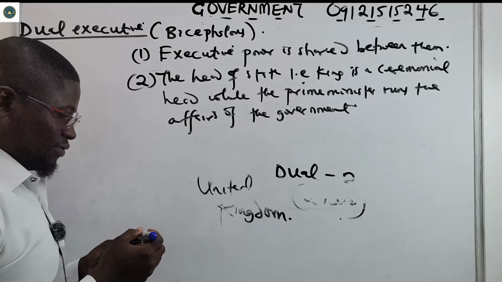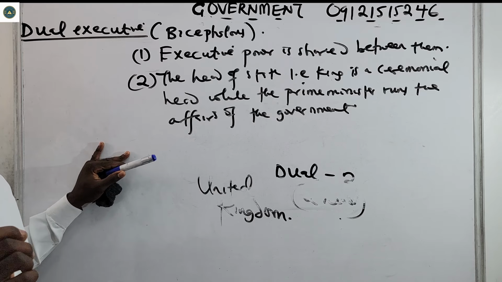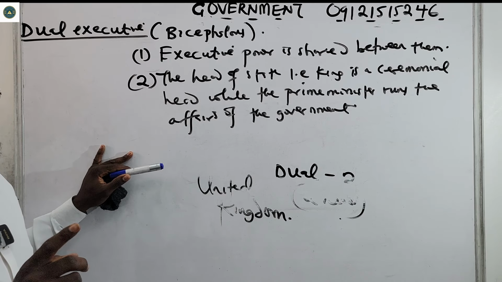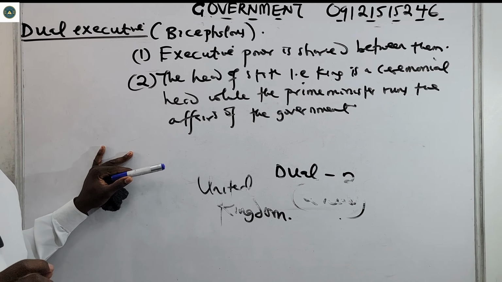All right, please take note of that. Okay, so the head of state is what? Which is now the king. All right, it's a ceremonial head, while the prime minister runs the day-to-day affairs of the government.